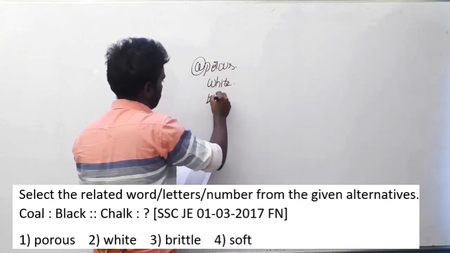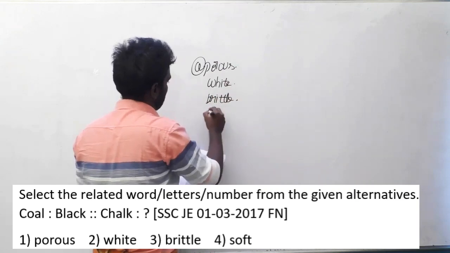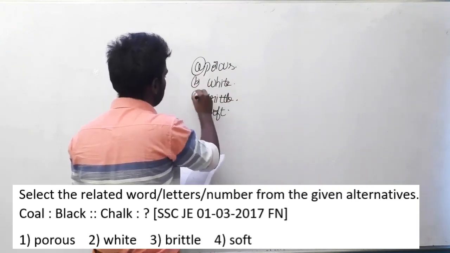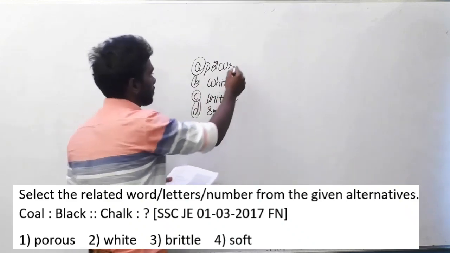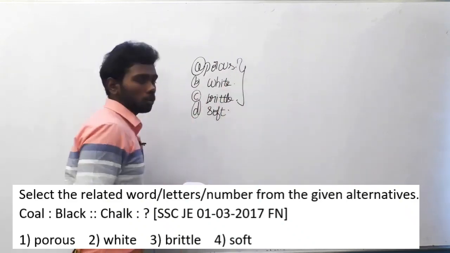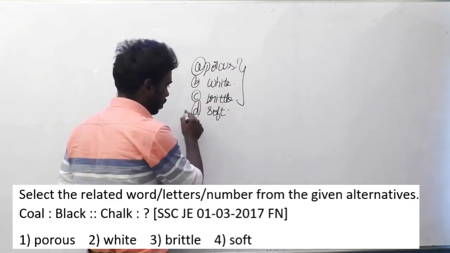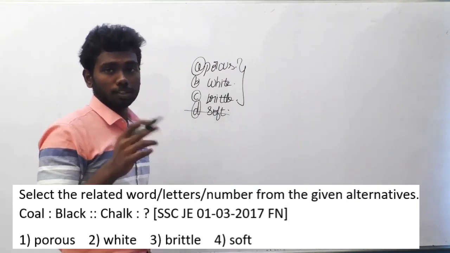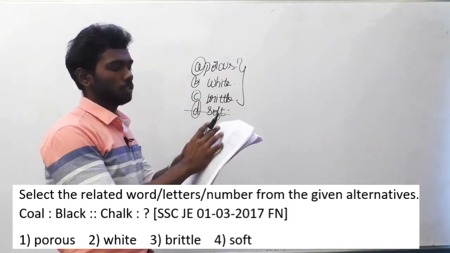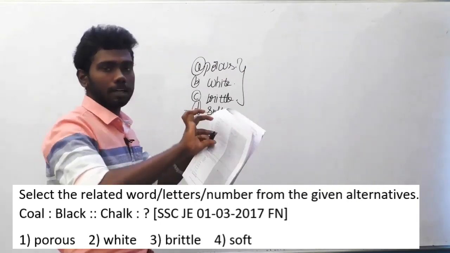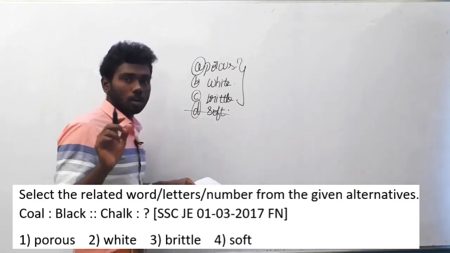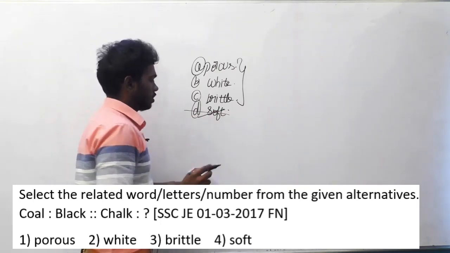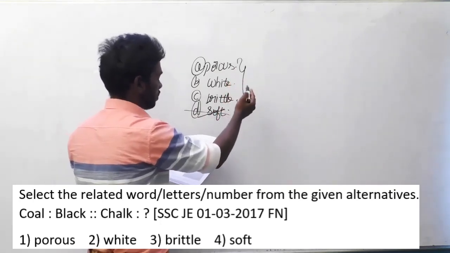The first three options are the properties of a chalk piece. The fourth option is not a property of a chalk piece because a chalk piece will not look soft. It will look smooth. There is a difference between soft and smooth. Smooth means the surface. Soft means the whole material. So the chalk piece is not soft, it is smooth. However, this is not the answer here.